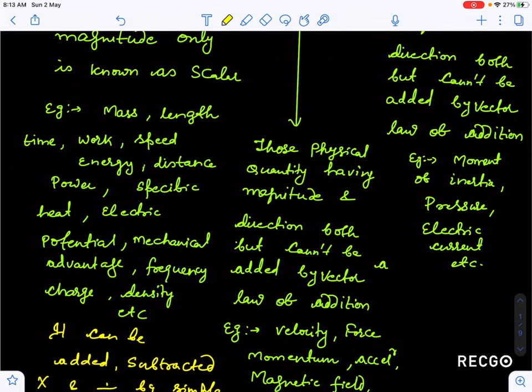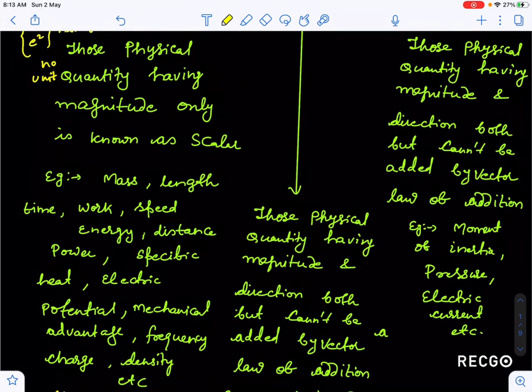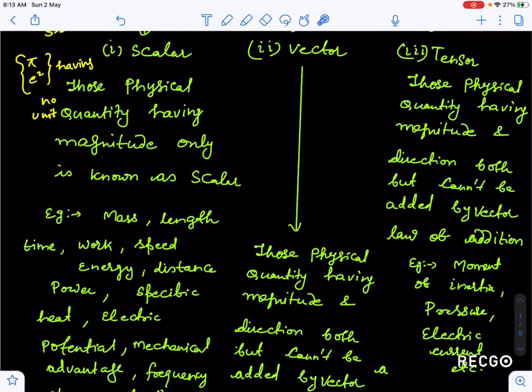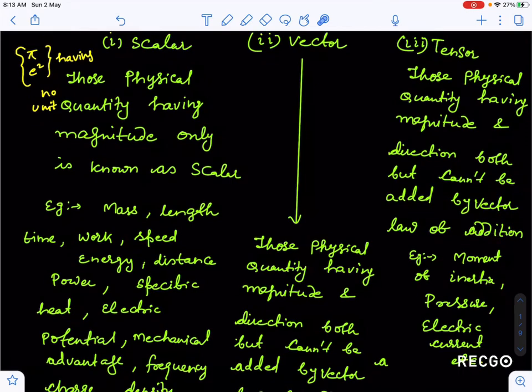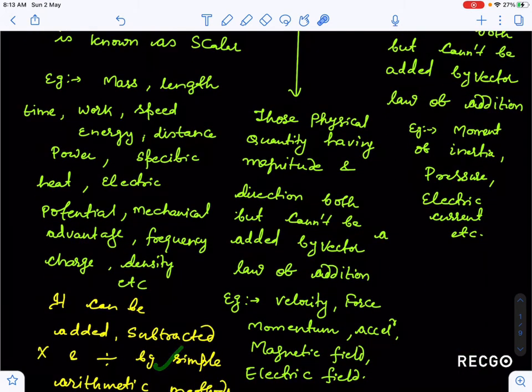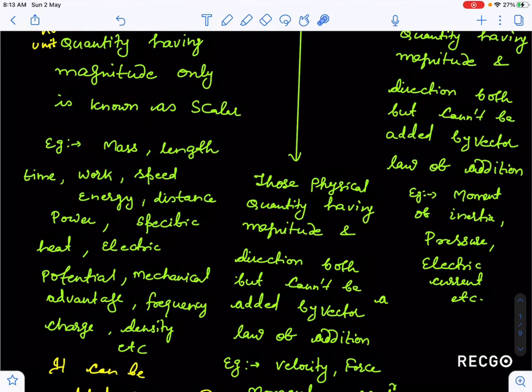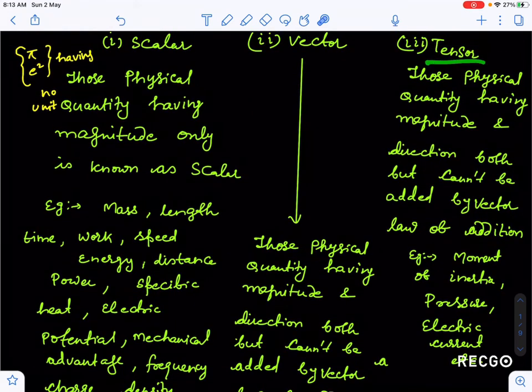Now guys, those physical quantity having magnitude as well as direction, but which cannot be added by vector rules, and can simply be added by arithmetic or algebraic addition, come under the category of tensor quantity. So tensors are those physical quantity having magnitude and direction, but which cannot be added by the special rule, vector algebra.